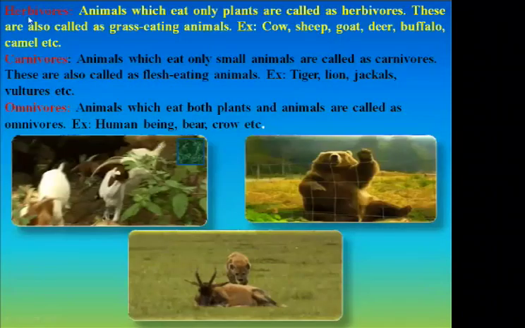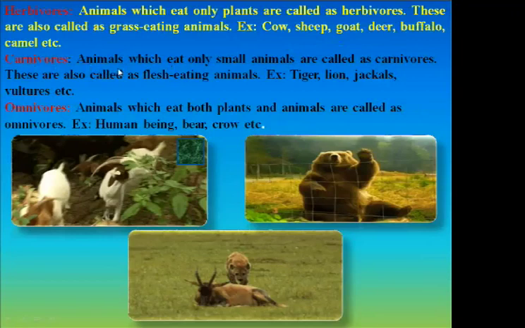First, we will see what herbivores are. Animals which eat only plants are called herbivores. These are also called grass-eating animals. Example: cow, sheep, goat, deer, buffalo, camel, etc. So the animals which eat only plants and plant products are categorized under herbivores.